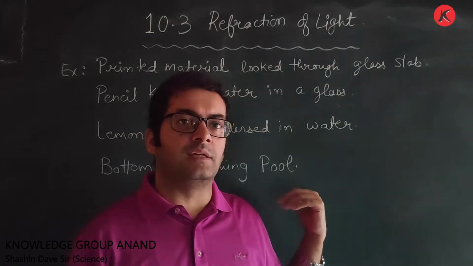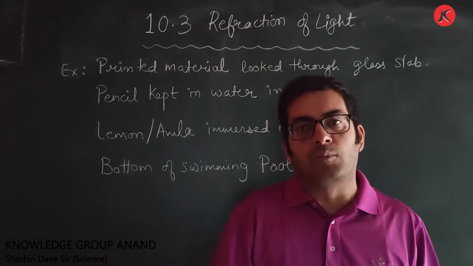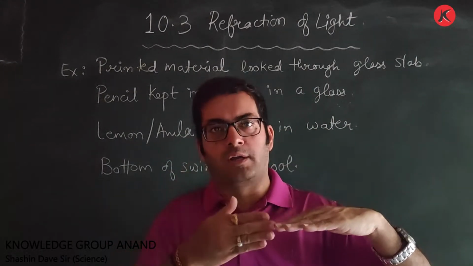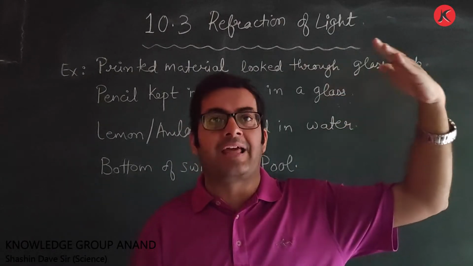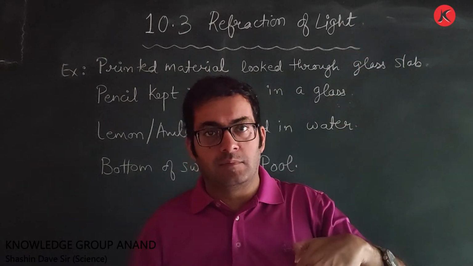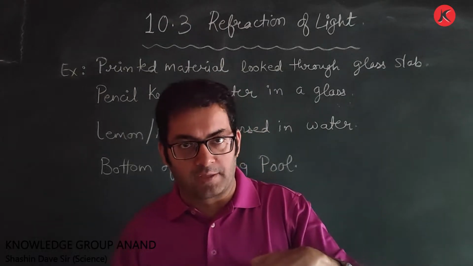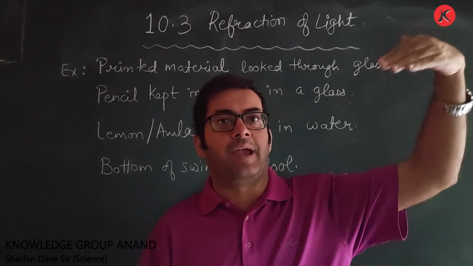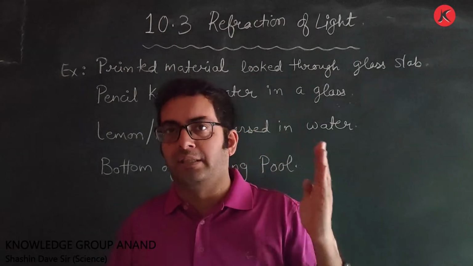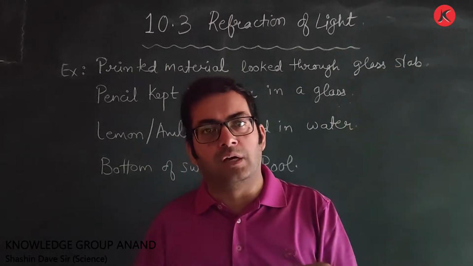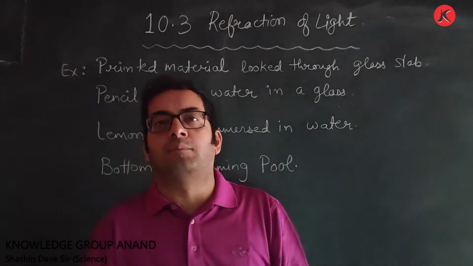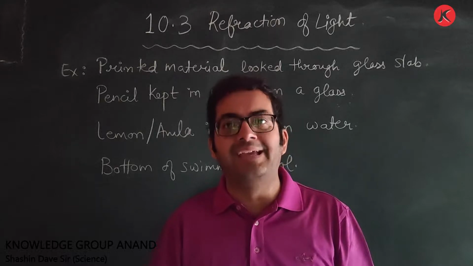Now let us discuss the case of the raised bottom of the swimming pool. Before the ray of light enters the water, it is in the rarer medium, that is air. But once it enters the water, because the bottom of the swimming pool is under the water, the ray of light enters from air to water. Air and water both are transparent media. So when the ray of light enters from air into the water, it will undergo bending, and due to that refraction, the bottom of the swimming pool appears to be raised.